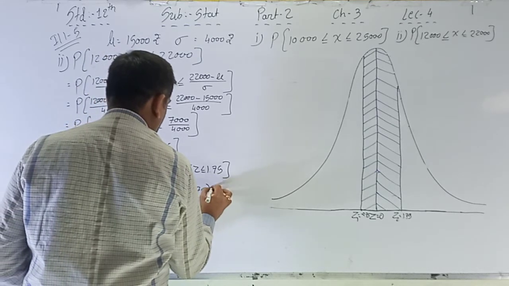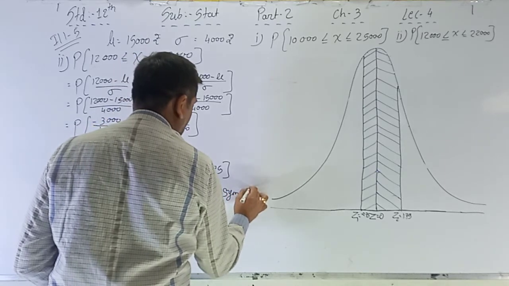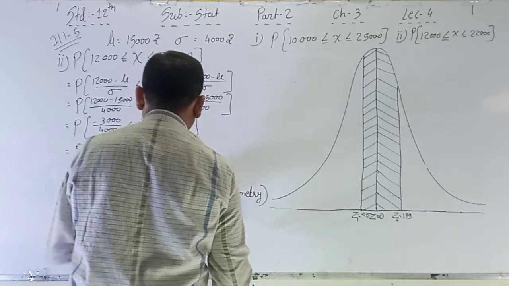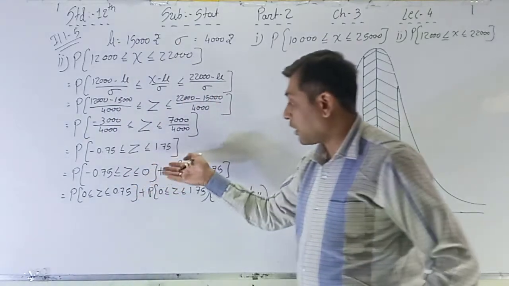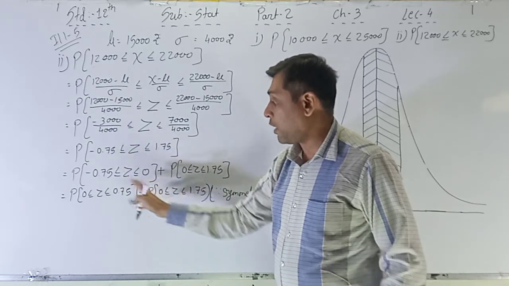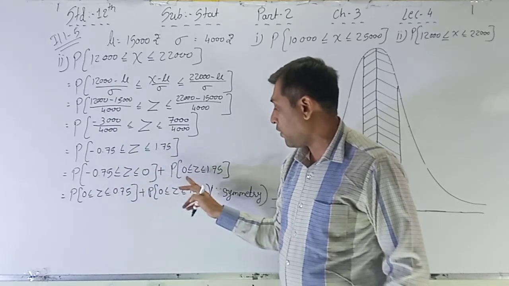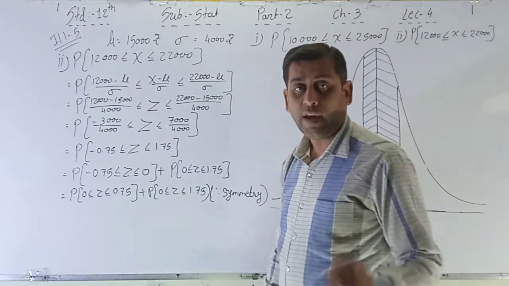Here we have to write it into the bracket because symmetry is compulsory. We are again writing this as it is, step by step, but only converting the negative into positive: 0 to 0.75 and 0 to 1.75 as it is.